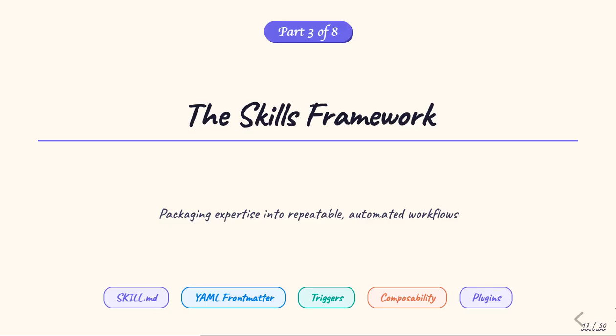Part 3. The skills framework. This is the most powerful extensibility mechanism in Claude Code. Skills let you package domain expertise, deployment procedures, coding standards, and organizational workflows into repeatable, automated procedures that the agent follows consistently every time. We'll look at the anatomy of a skill file, how triggers work, composability, and how skills are distributed across engineering teams.